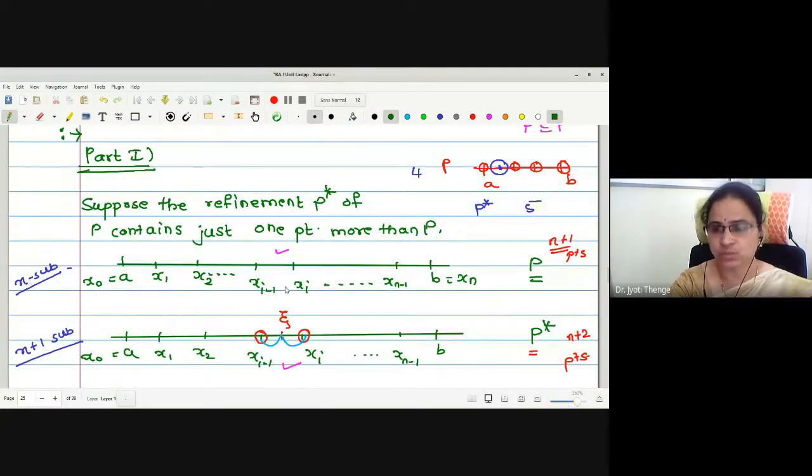Therefore, what happens with the result if I take more number of points extra?